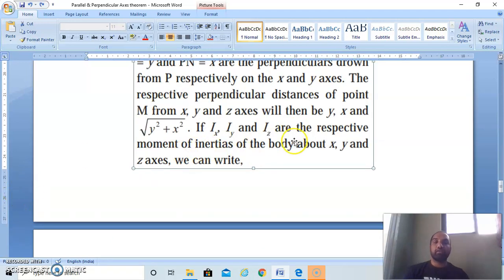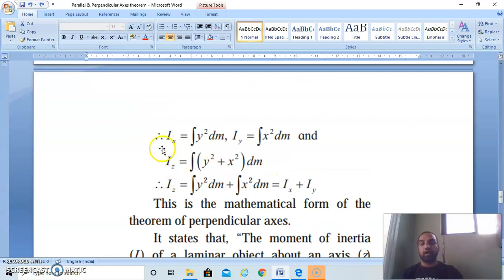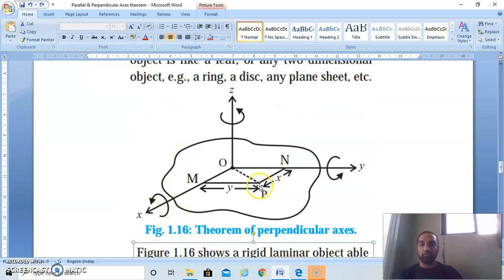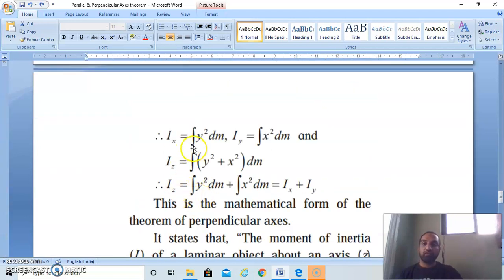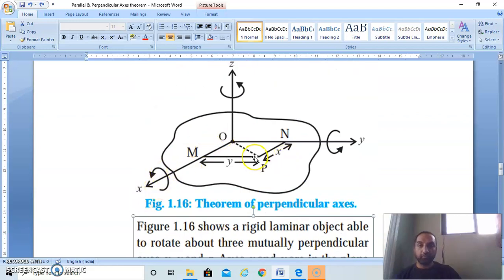Now Ix, Iy and Iz are the moments of inertia of the body about the x-axis, y-axis and z-axis respectively. So we can write this equation. Ix is equal to, what is that? Ix means we have to take the moment of inertia of this object about this axis. Then Ix is equal to integration of y² dm, because when we take the small element, it is rotating about this axis, and the distance is y.